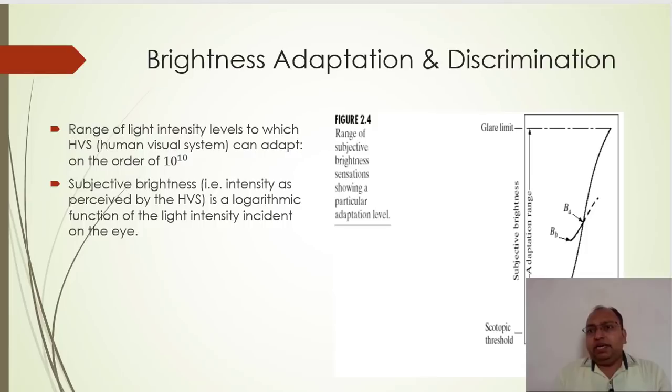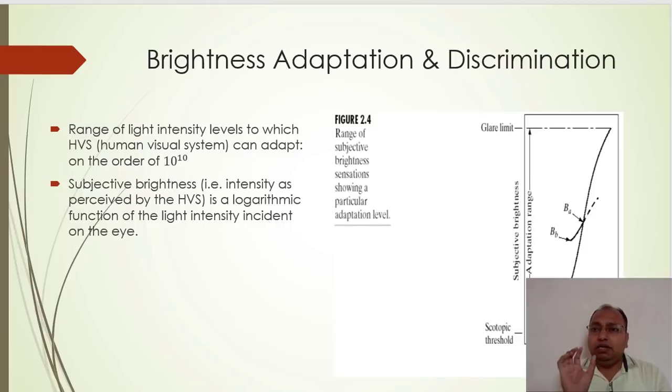It has been experimentally proven that the intensities perceived by the human visual system are a logarithmic function of the light intensities incident on the human eye. So whatever light intensities are perceived by the human eye, it is a logarithmic function, right?